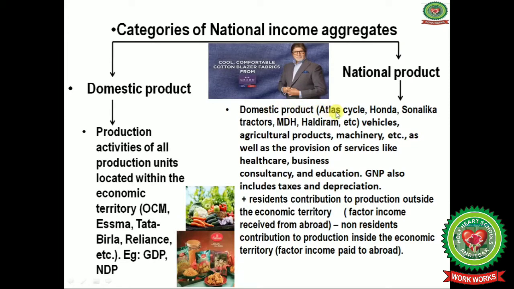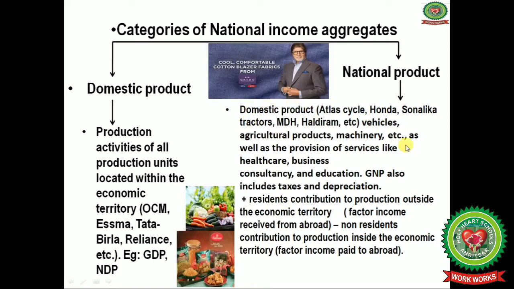So domestic product includes Atlas Cycles, Honda, Sonalika Tractors, Mahindra and Mahindra, Escorts, Eicher, MDH Masala, Haldiram, and other vehicles, agriculture products, machinery, as well as the provision of services like healthcare, business consultancy, and education. And gross national product also includes taxes and depreciation.